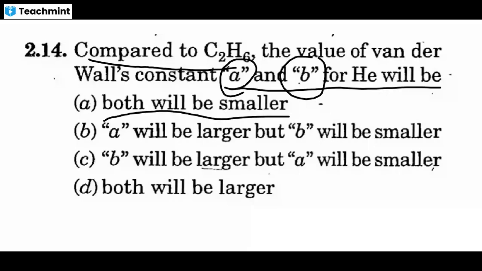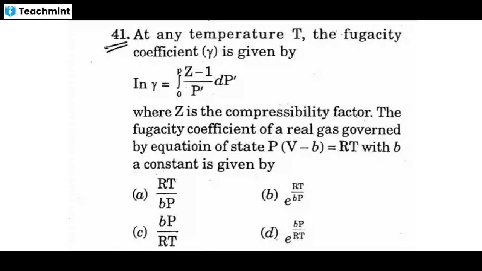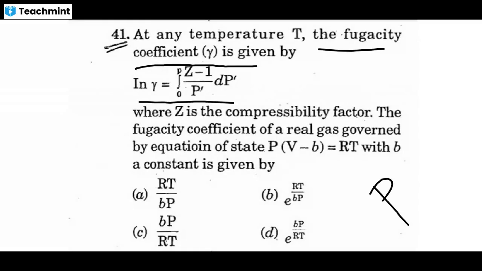Then this question. At temperature T, the fugacity coefficient is given by the fugacity. Fugacity is nothing but a pressure. For an ideal gas, you use the pressure P, but for a real gas you should use the fugacity multiplied by some coefficient.